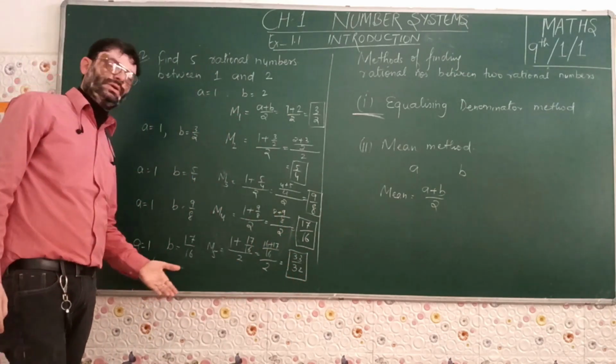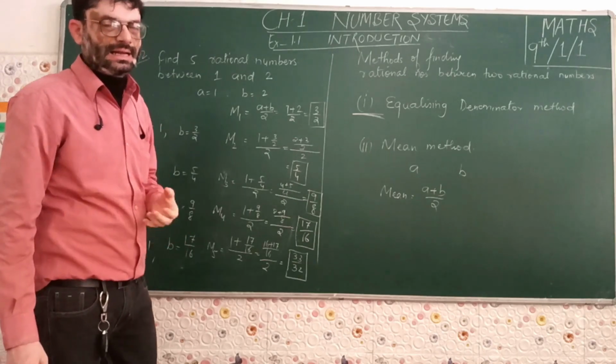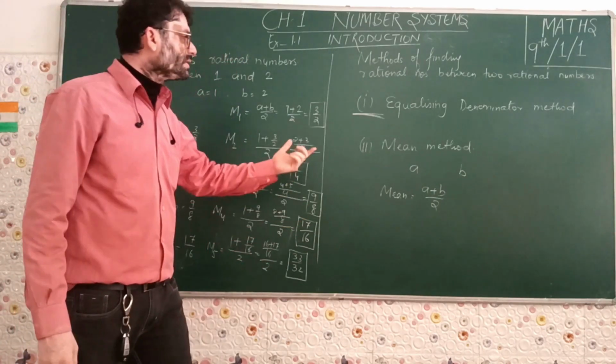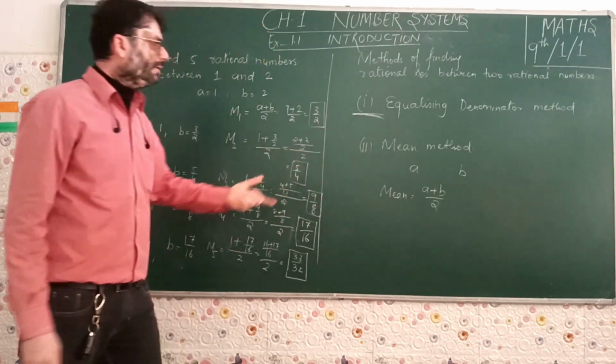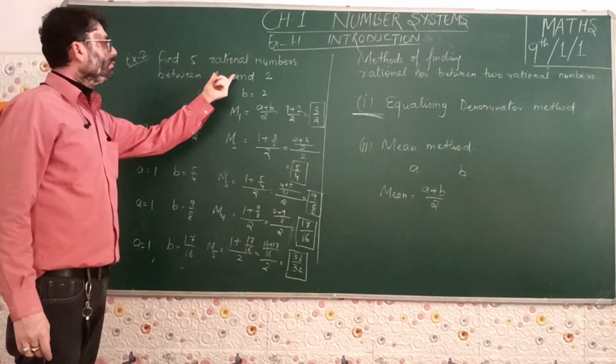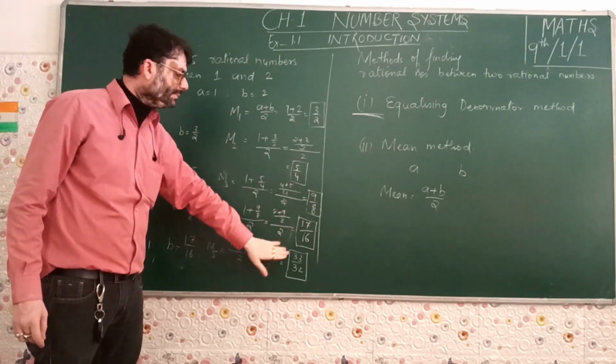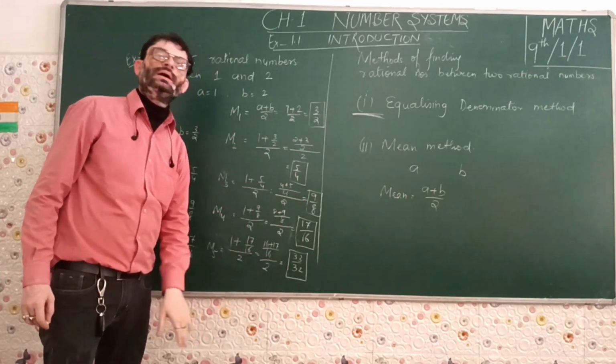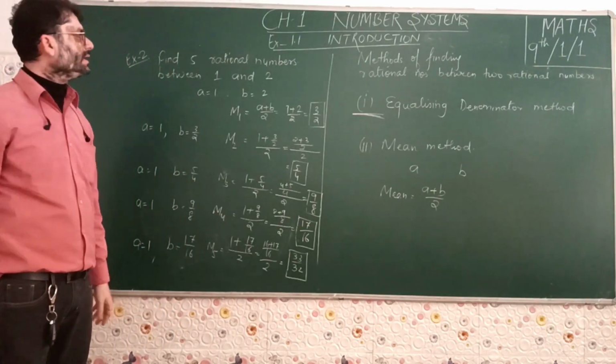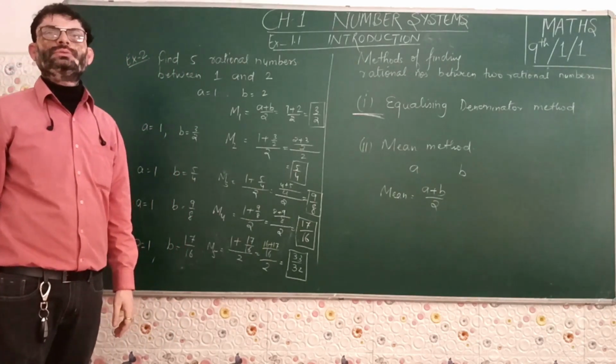And continuing this way, you can get as many rational numbers as you require using the mean method. For our consideration, between 1 and 2, we have got 3 by 2, 5 by 4, 9 by 8, 17 by 16, and 33 by 32 as the 5 rational numbers between 1 and 2.